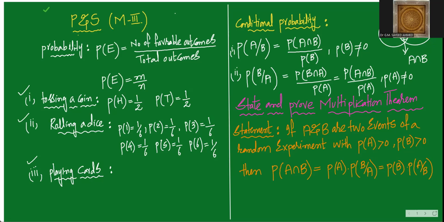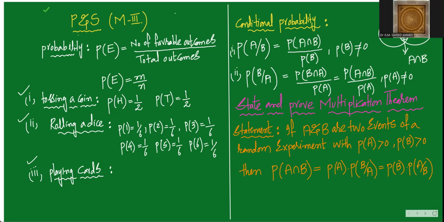What I want to say in the statement: A and B are any two events of a random experiment. A should be positive, B should also be positive because we are talking about probability. Negative values are not required, not necessary, not possible. So this result we have to prove.